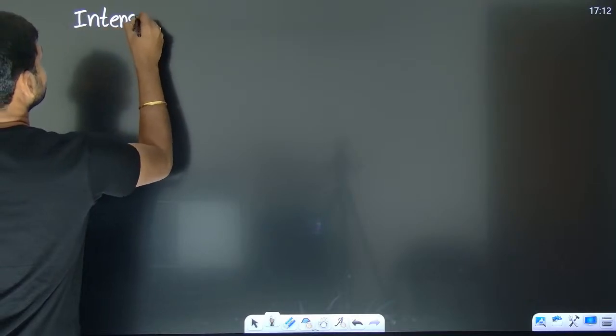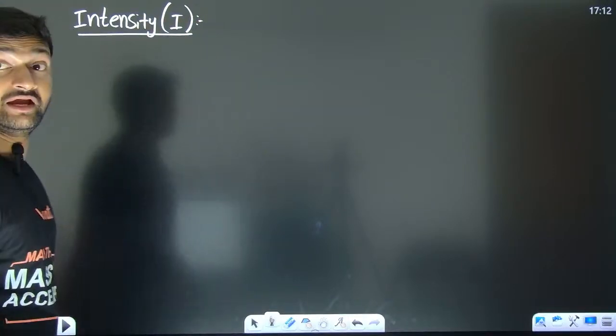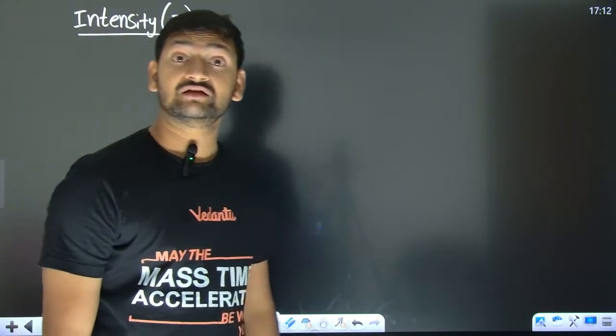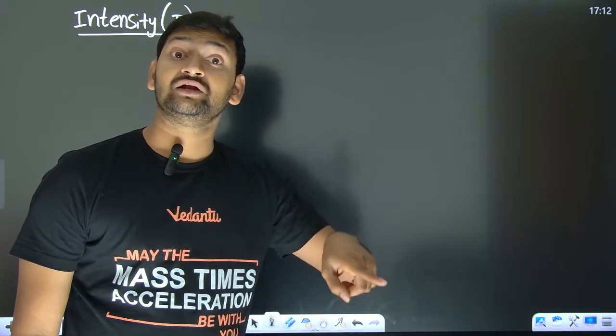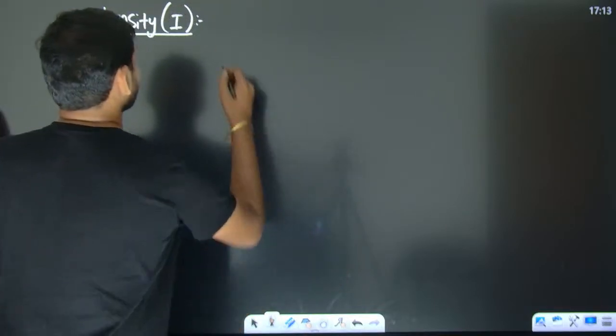So what is this intensity? It is represented with I. It's the energy crossing per unit time normal to the area.